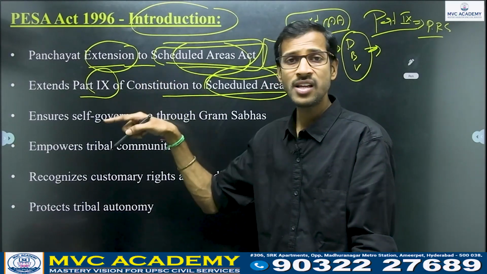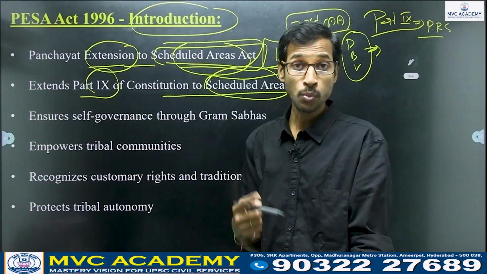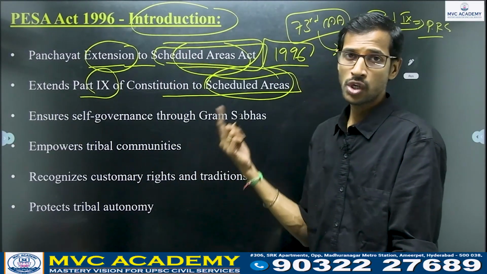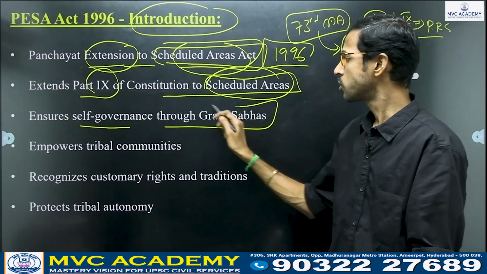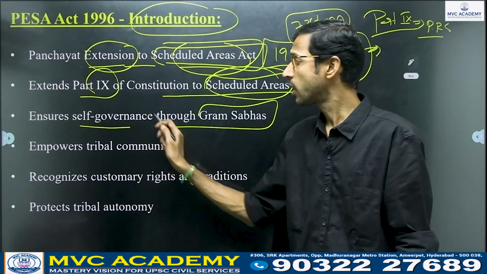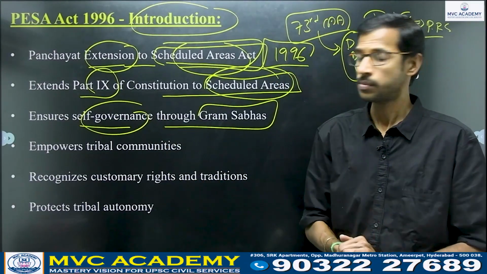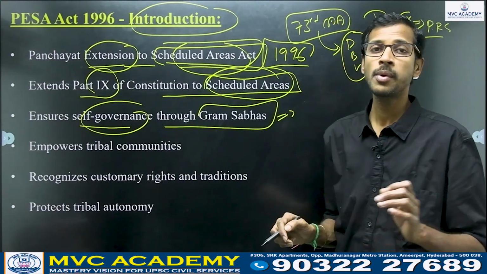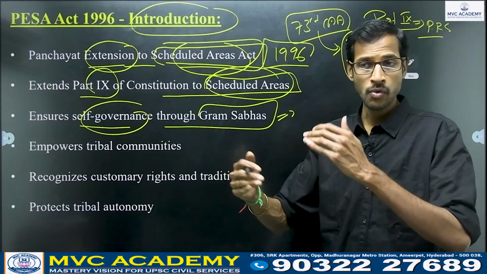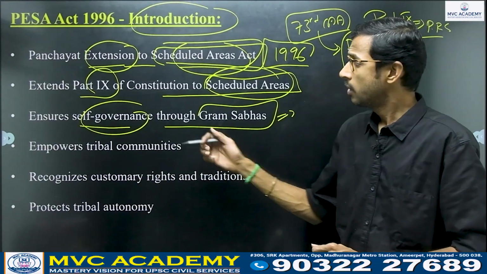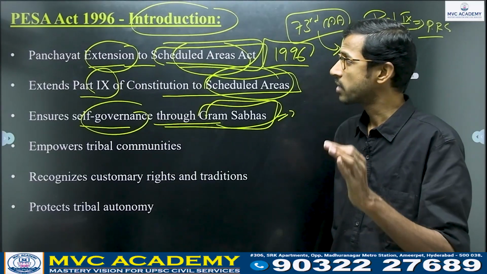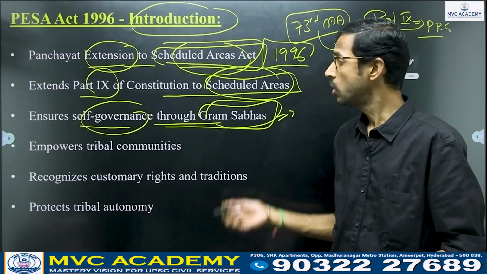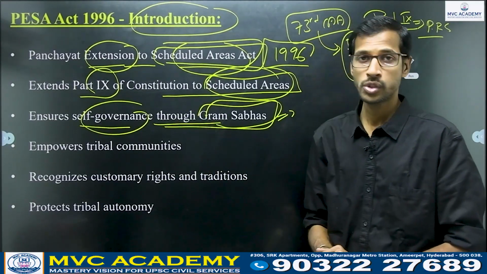Part 9A relates to municipalities, and we have Schedule 12. Here, it ensures self-governance through Gram Sabhas. The Gram Sabha is the main important body at the village level, so self-governance through Gram Sabhas is very important. In the extension of panchayats to the scheduled areas, the Gram Sabha plays a very crucial role.